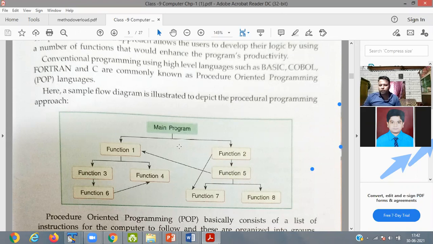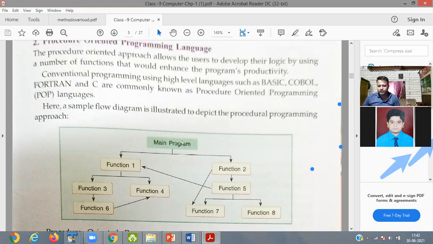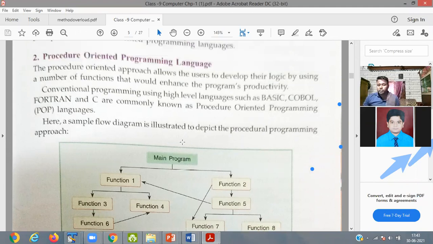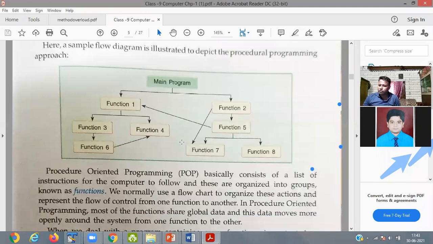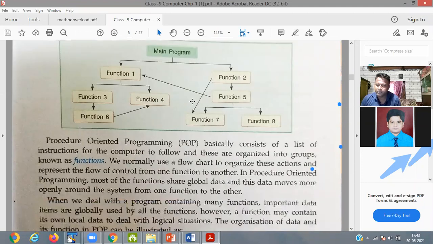These are all the functions you have to call. It is called a procedure-oriented program, meaning your program is divided into multiple parts, and all of them are called in the main program.